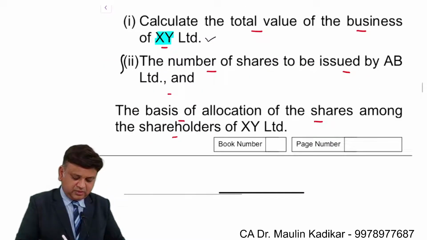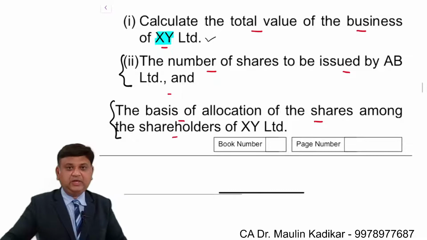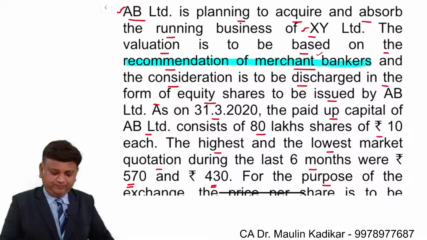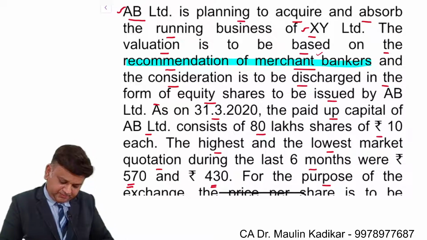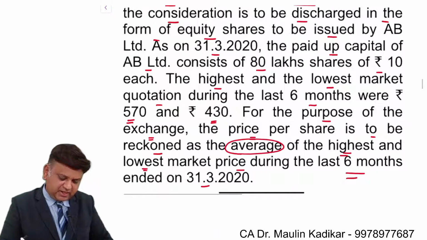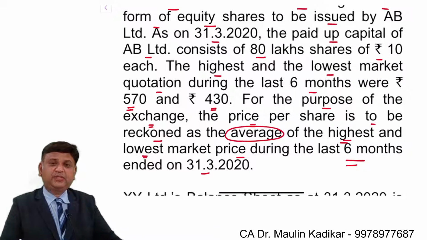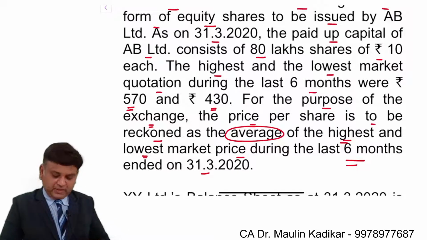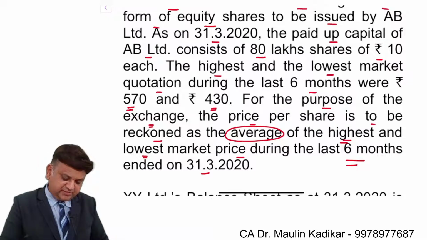Now there are other two questions. I request you to give answer for both of them in the chat box. So friends, over here, let us understand how to make the computation of the number of shares to be issued. Because the question says, what is the number of shares to be issued by AB Ltd.